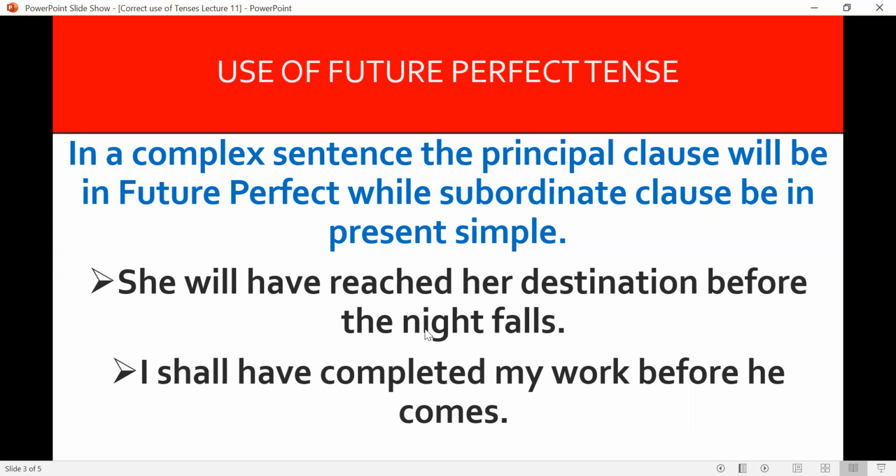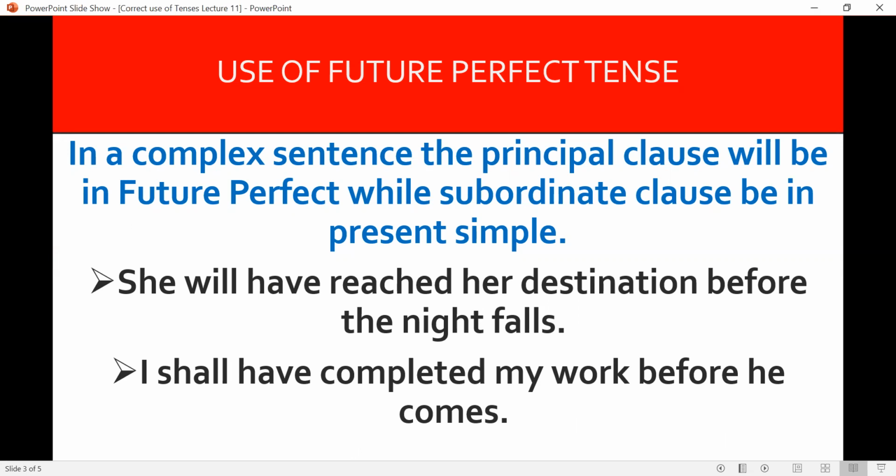So before something happens, something will have been completed. I shall have completed my work before he comes. Before his coming, or before the happening of something, he will have completed his work.